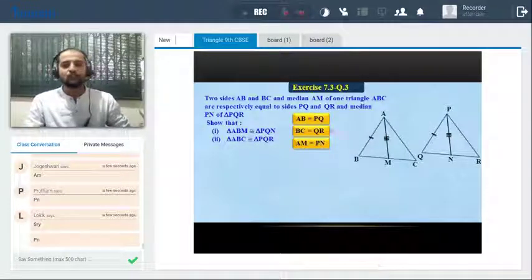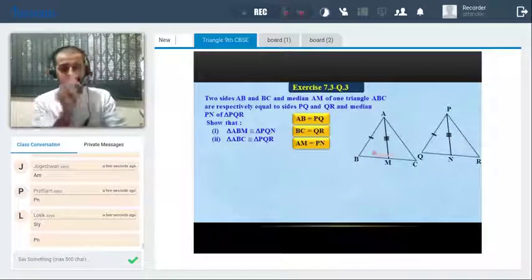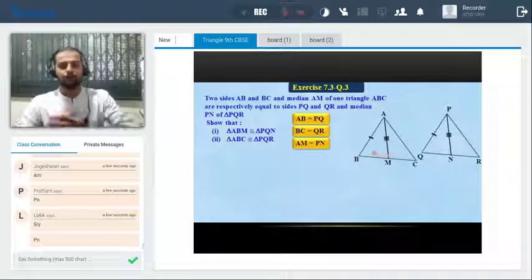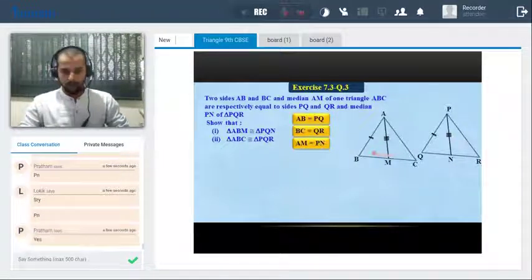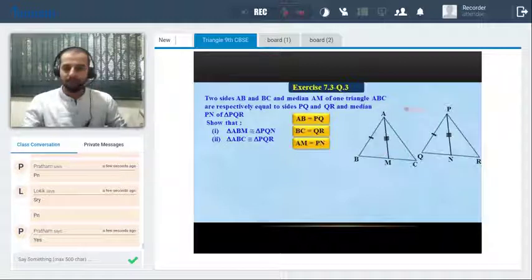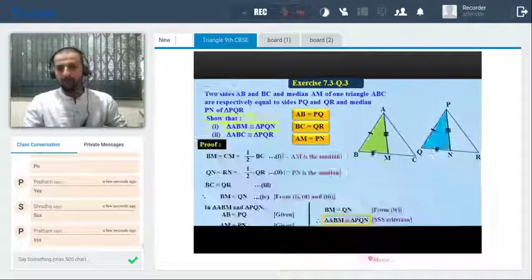Now just observe the question. Just go through the question and tell me, can you solve this question or not? Two sides AB and the median AM of triangle ABC are respectively equal to PQ and the median PN of triangle PQR. We have to prove triangles ABM and PQN congruent. Yes, it's very simple again. Okay, so I'll move to the next part.